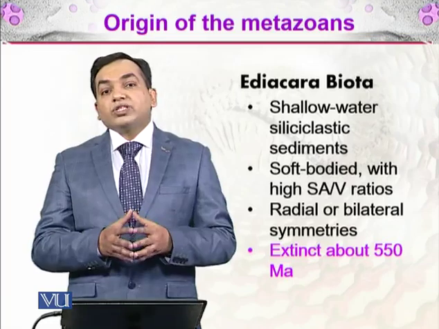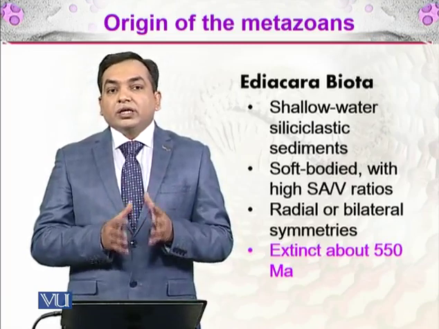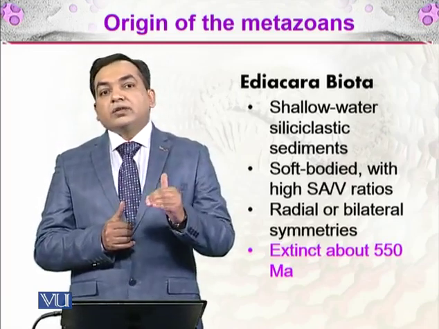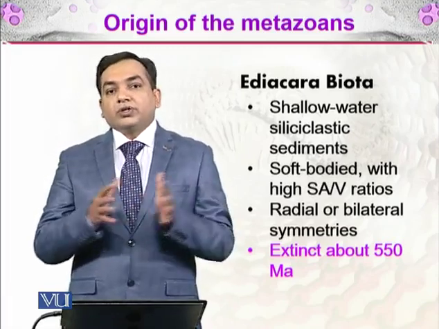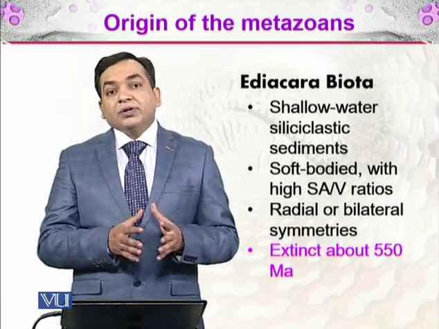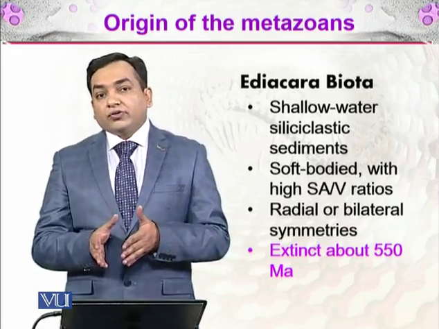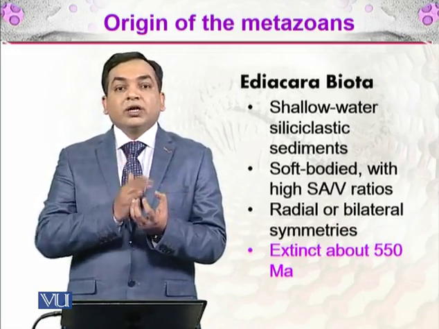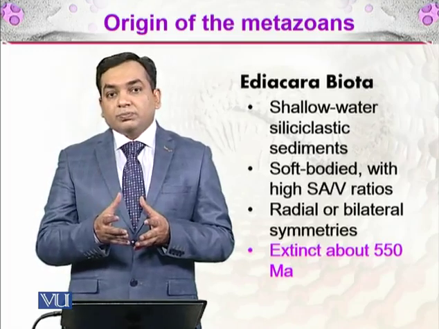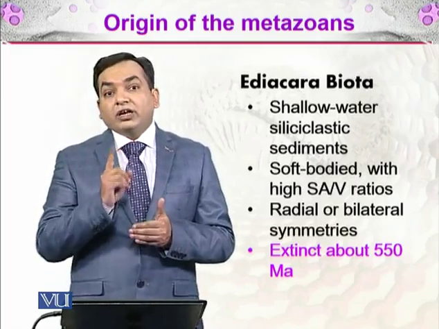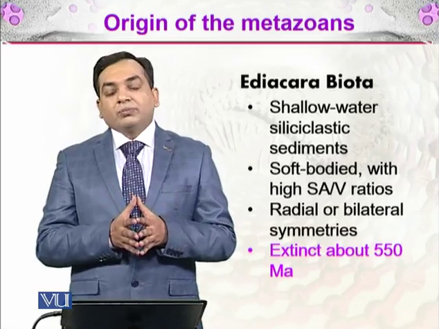These were soft-bodied organisms, and they had a high surface area to volume ratio. What does the high surface area to volume ratio signify? The higher it is, the easier it is for an organism to exchange materials from the environment with its own body. And they had symmetries developed as well. We have discussed symmetries in the previous lectures, the radial and bilateral symmetry. Radial, in which you can cut in multiple planes and still get identical pieces, but in bilateral symmetry, you can cut only in one plane and then you will get identical mirror images of a body.